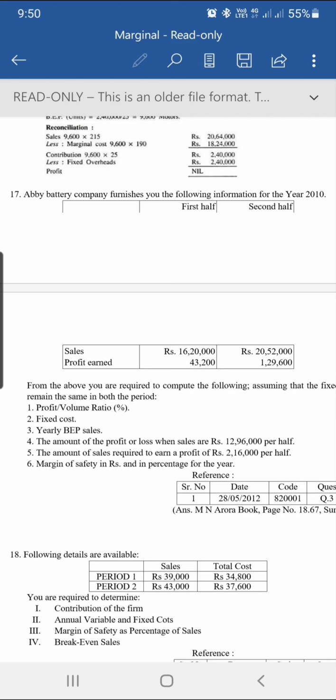There are two ways to calculate this fixed cost. Either you consider any one of the halves, and we have considered the first half in our solution. You can directly use the first half in the formula, or you can consider the first and second half both, and whatever answer is derived, you can divide it by 2. Both ways are correct.